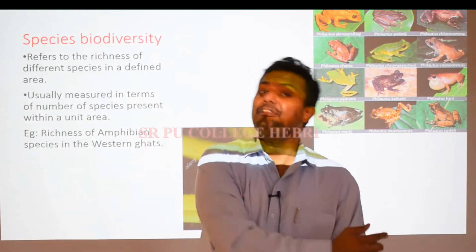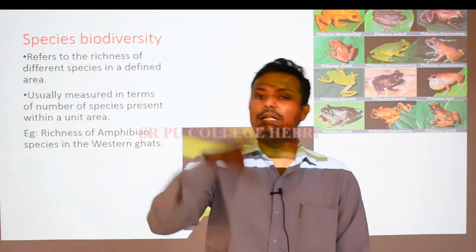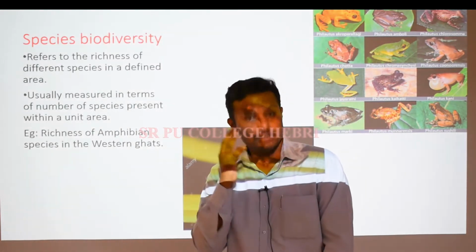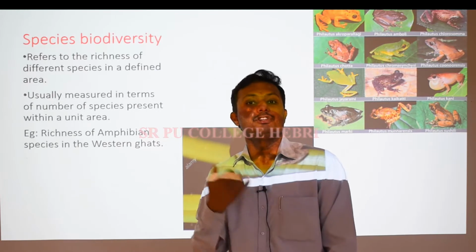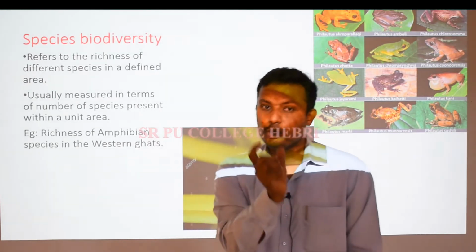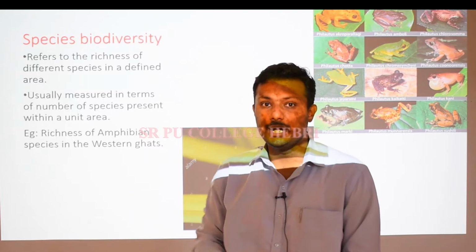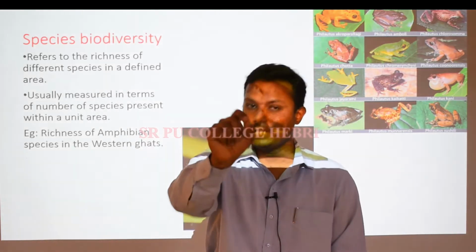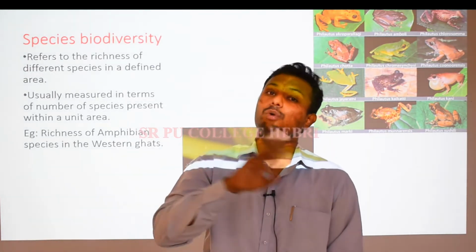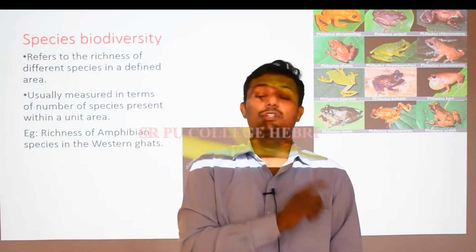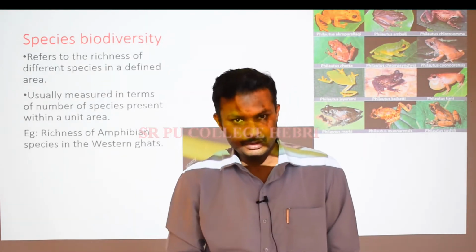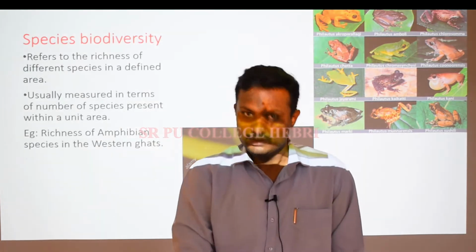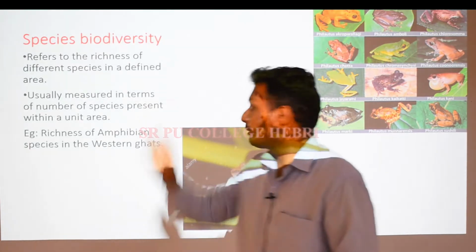So obviously the environmental conditions will differ from one area to another, and look how they are going to influence the physiology of the plant. The reserpine produced in the same species of Raoulfia vomitaria will be of different levels of effectiveness in different regions. This is a very important example that you need to remember. And there are around 1,000 varieties of rice in India, more than 1,000 varieties of mangoes in India. These are some examples to be remembered about genetic diversity.